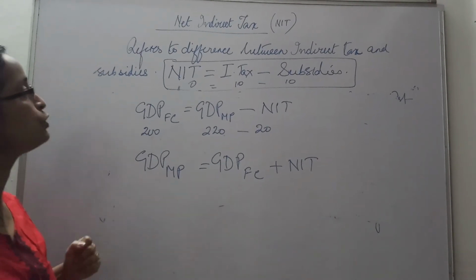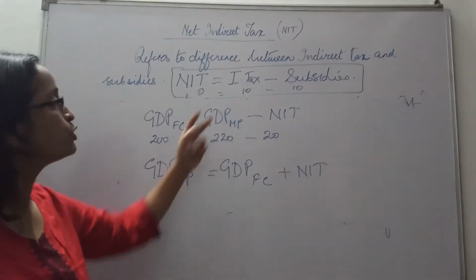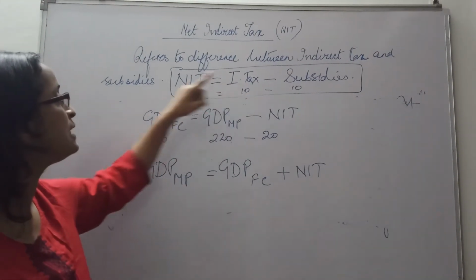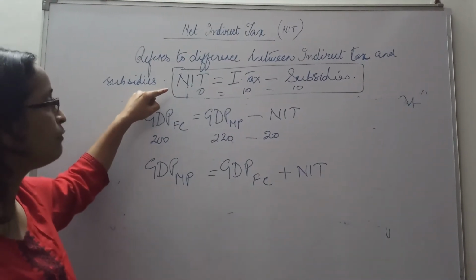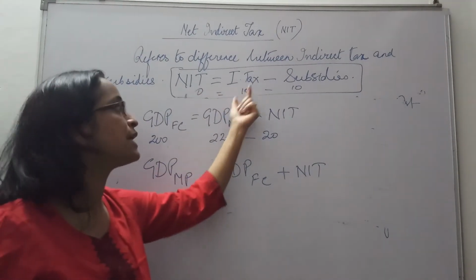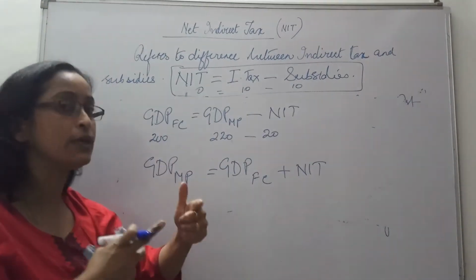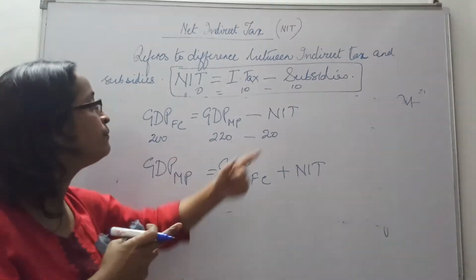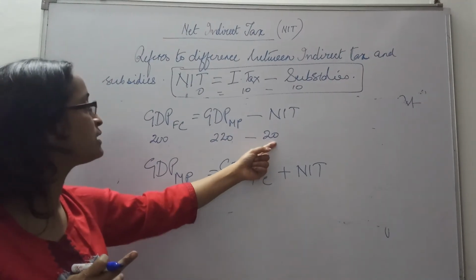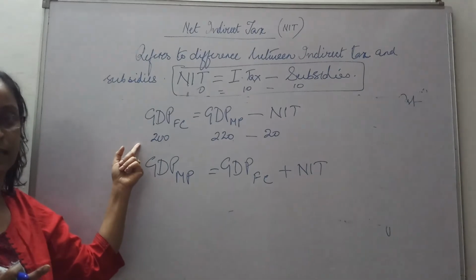We already know what is an indirect tax. We know what is subsidy. So the difference between indirect tax and subsidy is NIT. Alright, we always take NIT. Why? Because something is imposed and something is provided, so we will take the difference. That is the actual impact. And that actual impact we subtract to get from GDP MP to GDP FC.